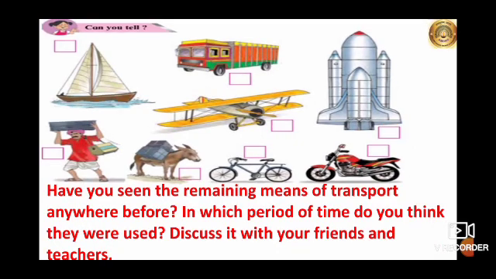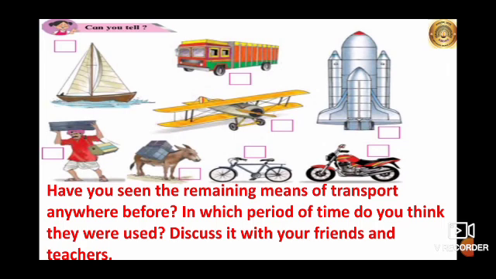Okay. Now next question. Have you seen the remaining means of transport anywhere before? In which period of time do you think they were used? Discuss it with your friends and teachers. Now children, yacht and donkey are old means of transport. Nowadays we use bike, car, plane for traveling. Nowadays also we use bicycle. Mostly school children use it, and hardly can we see people riding bicycles, no?